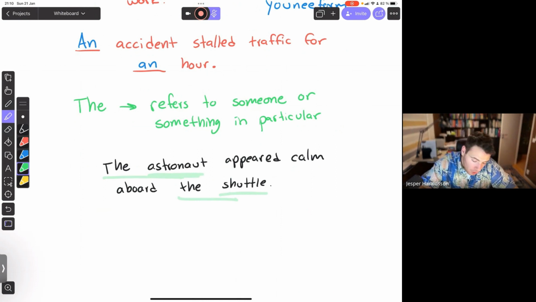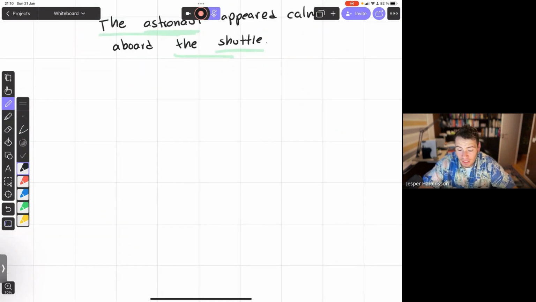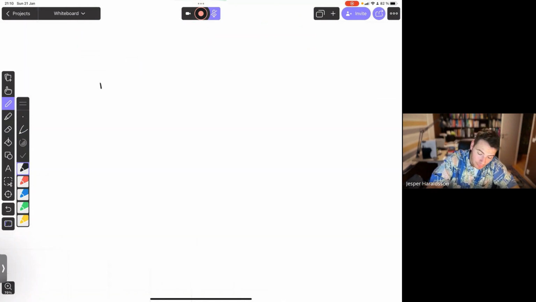Then apart from those articles as a special type of adjective, we have one more group before we take some more practice. And those are adjectives that we call demonstrative adjectives.